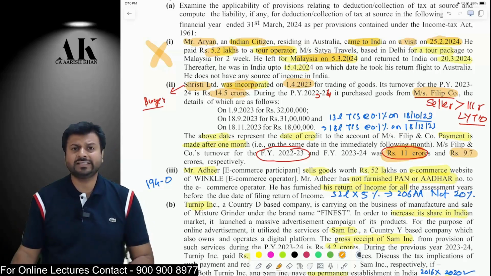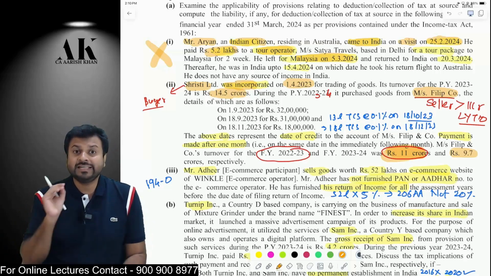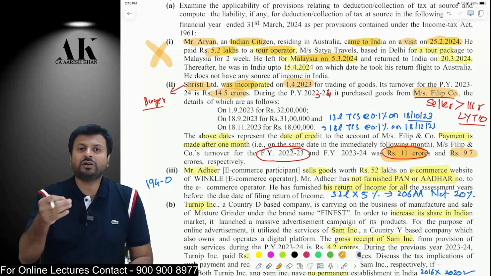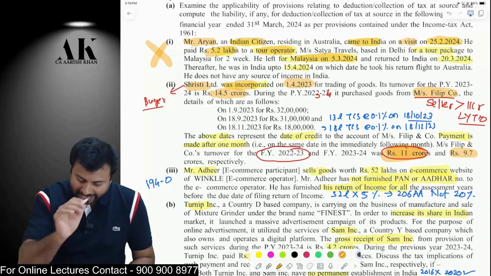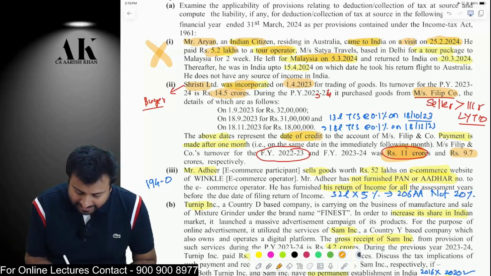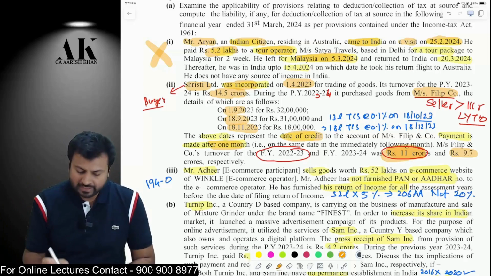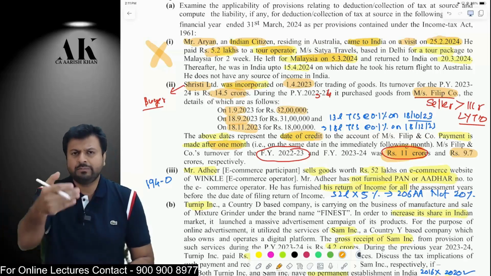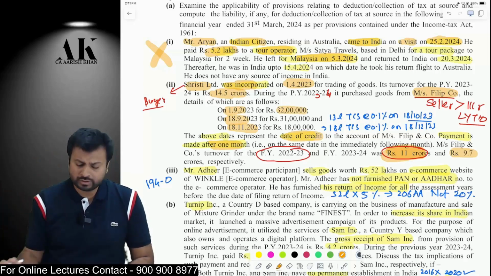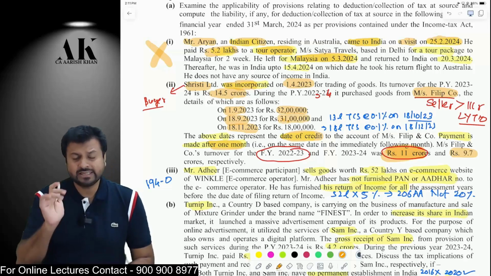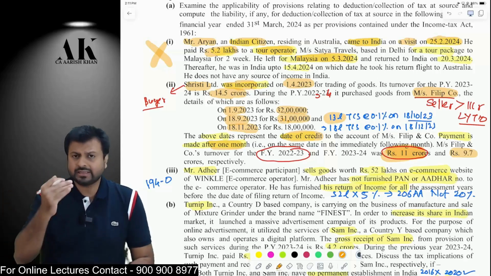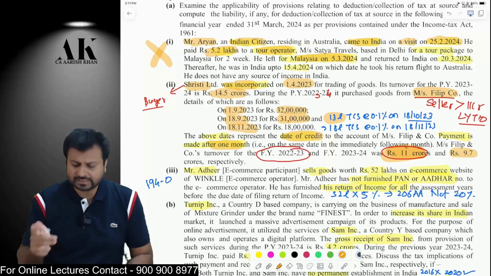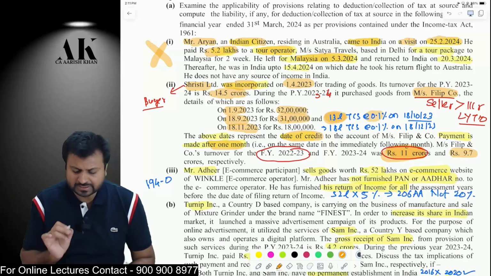Now the seller will collect TCS, but in 206C(1H), remember, TCS is collected on receipt basis, not on receipt or debit, whichever is earlier. So whenever the amount is received, at that time it will be collected. And in the question it is written that the receipt is done after 1 month of the goods being sold. Therefore, on the first 32 lakhs, no TCS, because TCS is applicable only on more than 50 lakhs. On the next 31 lakhs, yes, TCS will be applicable on the excess amount over 50 lakhs. 32 plus 31 comes to 63 lakhs, so 13 lakhs is more than 50 lakhs. 0.1% TCS will be applicable.